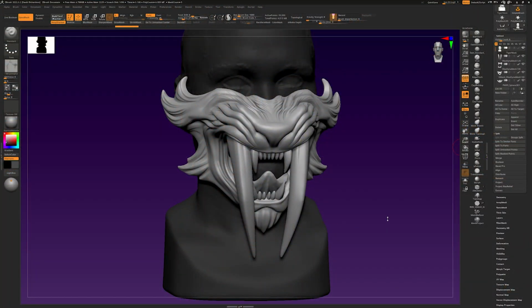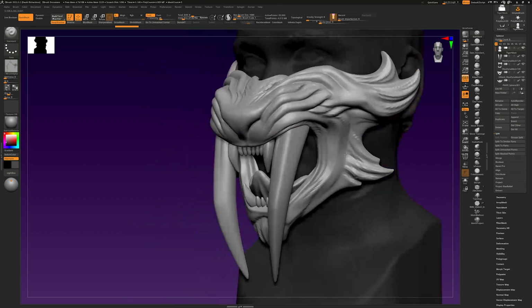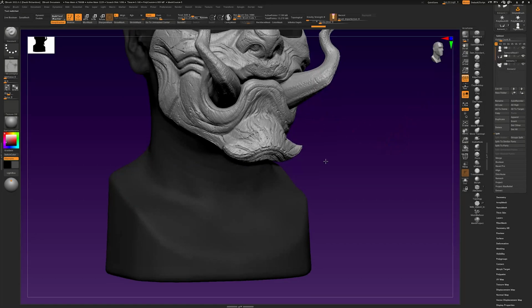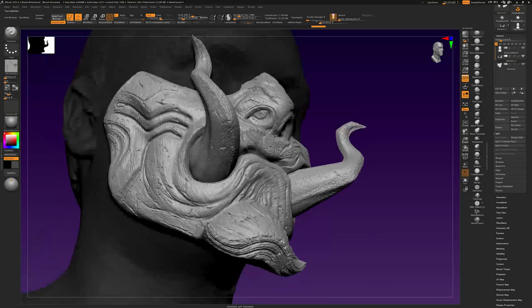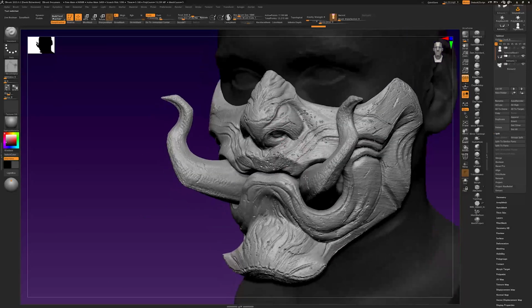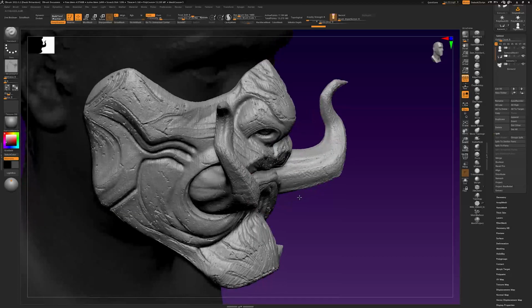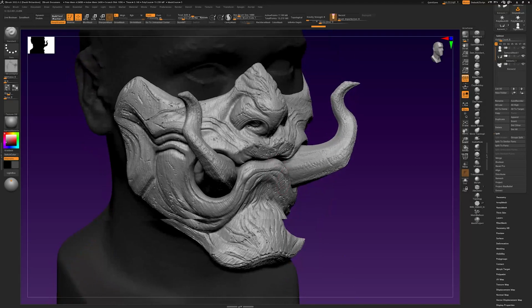So here we go. We're now in ZBrush, and we're going to take a mask like this and add detail with Substance Painter so that it will then look more like this mask. As you can see, it's quite detailed with lots of texture and interesting damage, making it look more realistic.